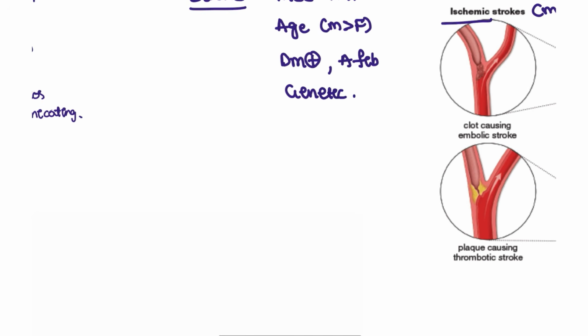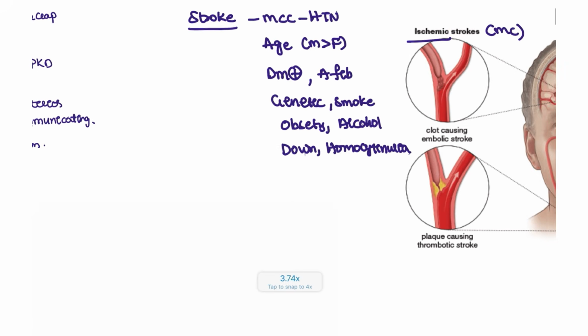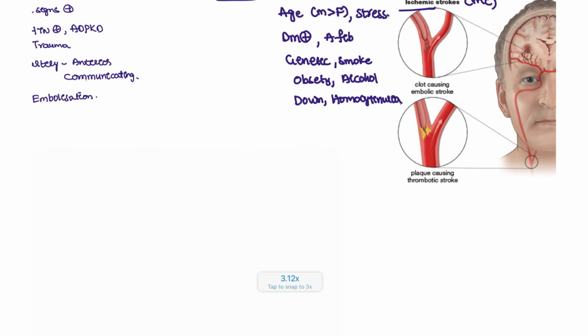Even lifestyle factors such as smoking, obesity, and alcohol will be seen. And among genetic conditions, patients suffering from Down syndrome can very rarely have a stroke, and homocystinuria is also seen in stroke patients. And very commonly nowadays we are seeing even stress. This stress can also cause stroke in some patients.